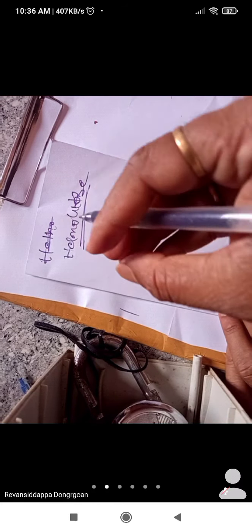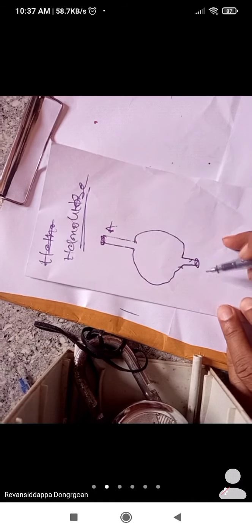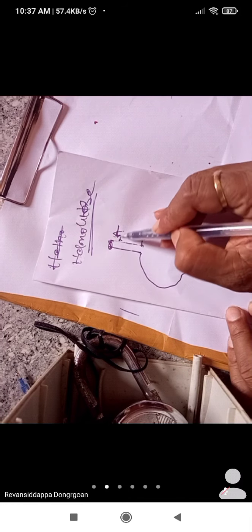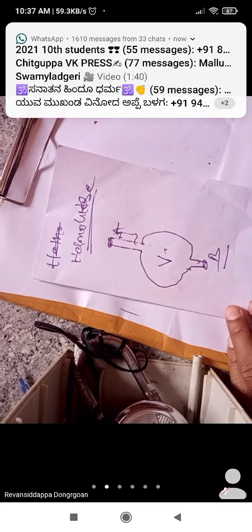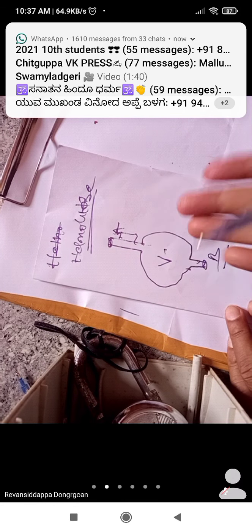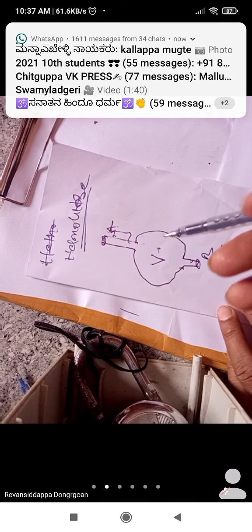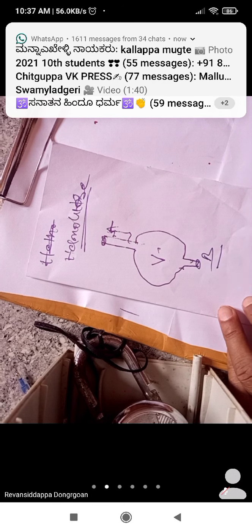He gave a simple experiment. What is that? Like a tube, like a balloon, like a cylinder. Here there is one A side and another B side. One small neck is there, with A hole and B hole, and some volume V. So this is the experiment setup for the Helmholtz resonator. What is the use of this? It is used to detect the quality of the musical note, how much quality is there. So this is the construction.